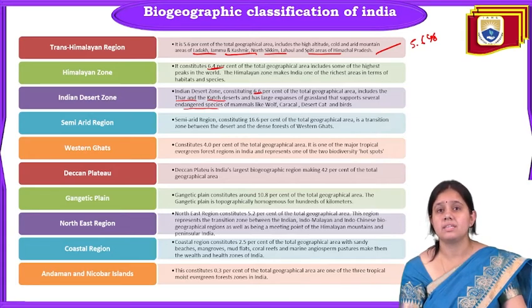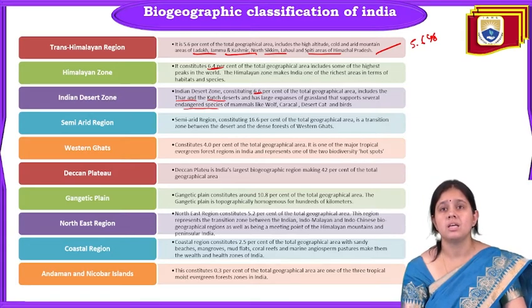The examples of Indian desert zones are the Thar and Kutch deserts of India, contributing 6.6% of the total geographical area in India. So this is the largest expanse of grassland and supports some endangered species. Endangered species means those species which have a risk of extinction in the coming future.